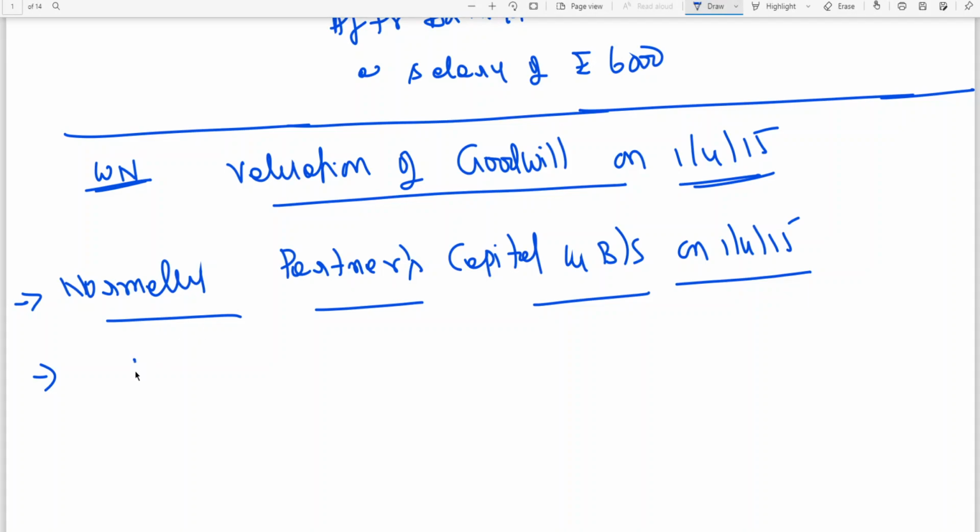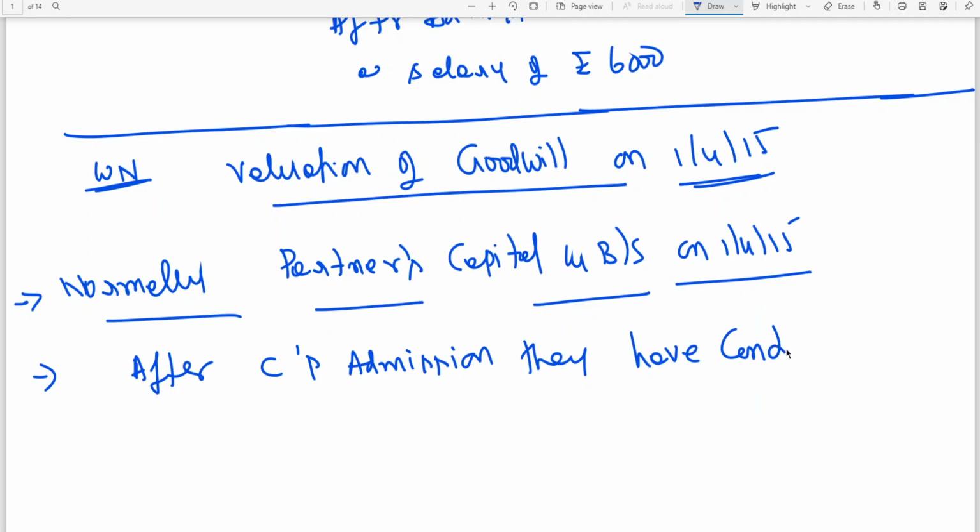It means they have continued business after C's admission. They continued business up to 31st March 16.